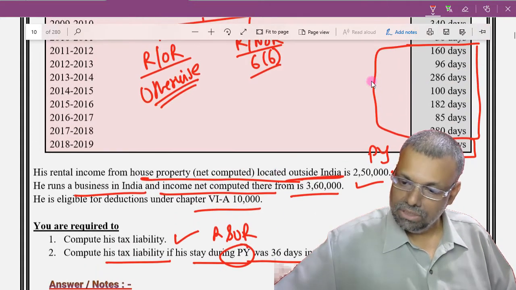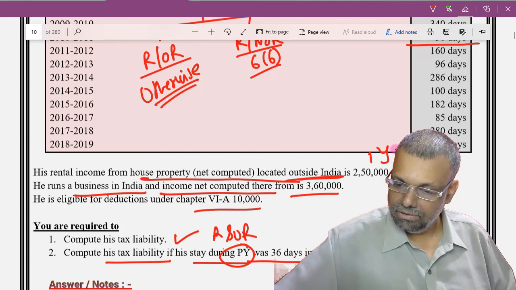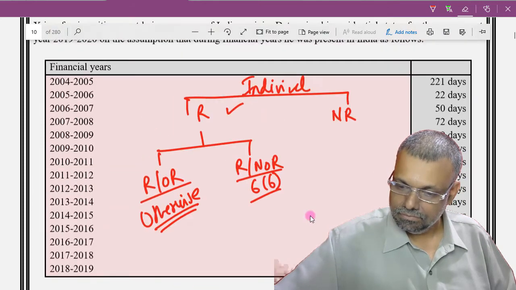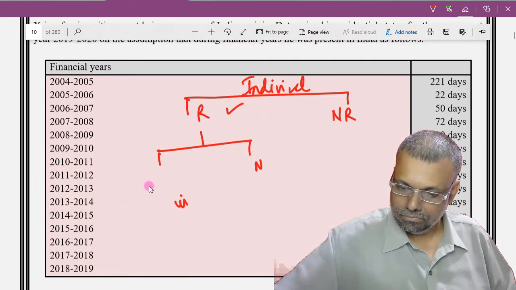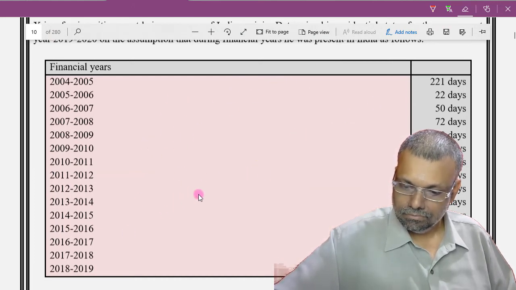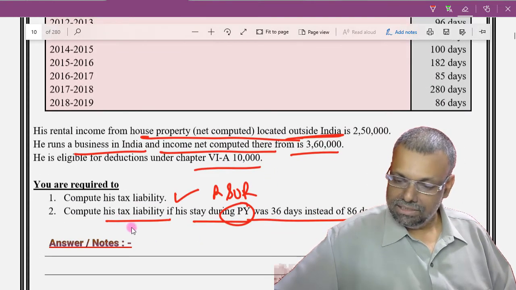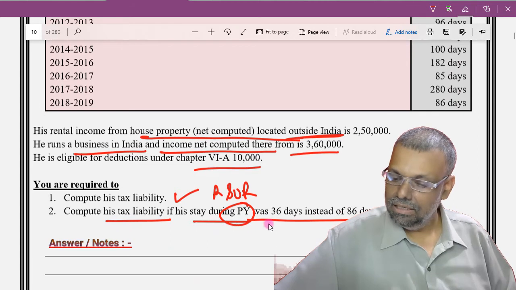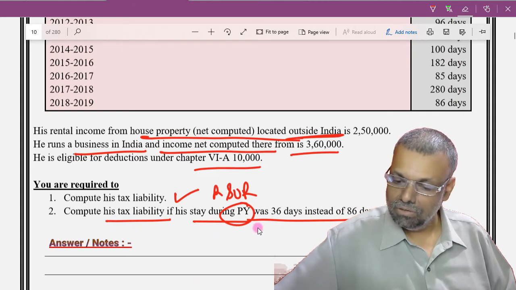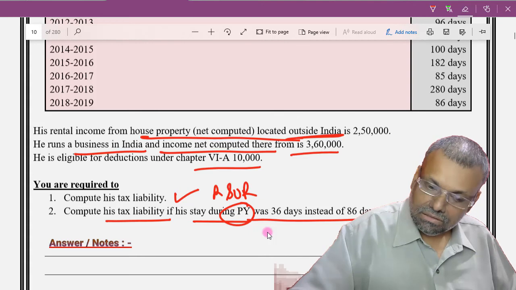Okay, so supposing in the given question, let me erase this now. Erase everything now. Supposing his number of days stay is 36 days instead of 86 days.